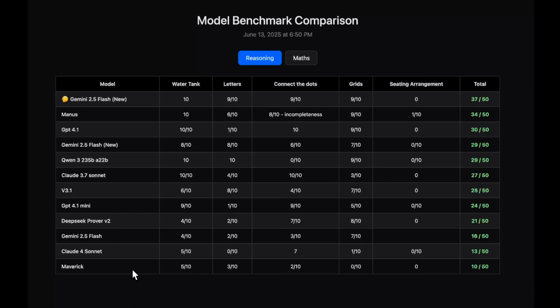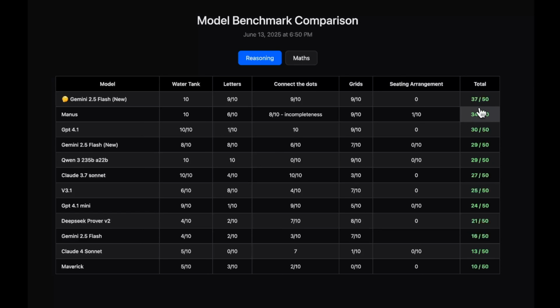What I was trying to do is understand what is the underlying model behind Manus. And that is the reason I didn't include Claude 4 Opus, because it is obvious Claude 4 Opus will not be included in the unlimited free tier that Manus is giving. That will be pretty much insane. So excluding that and GPT 4.5 and other very highly priced models, you can see out of all of these, Manus is absolutely nailing this.